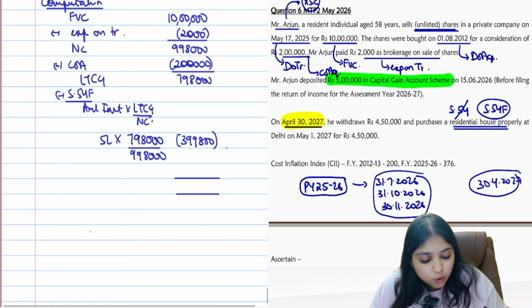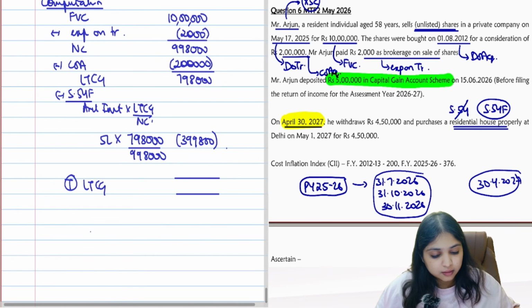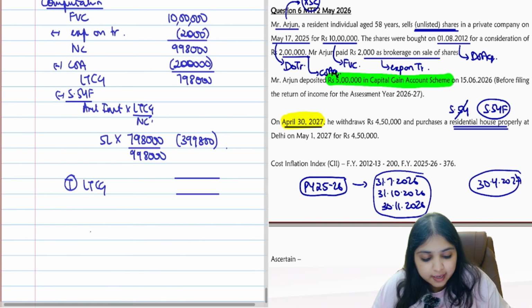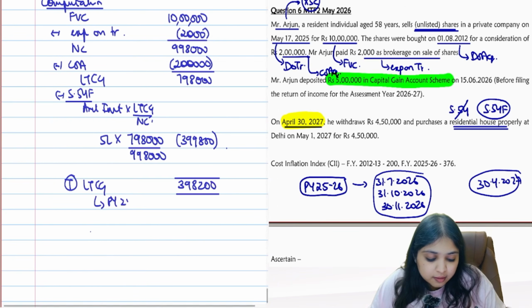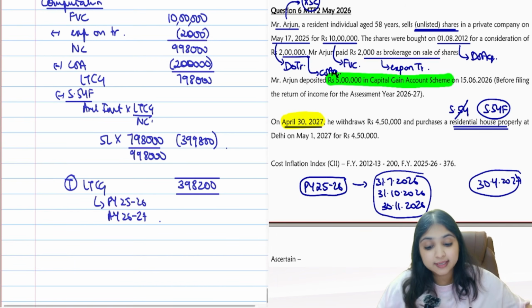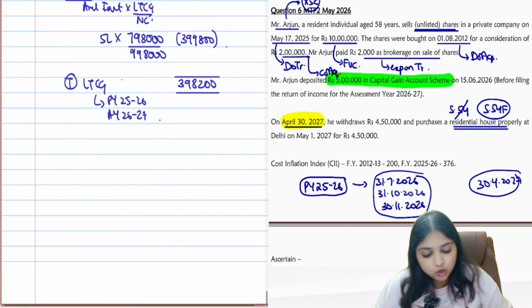So what will be your taxable LTCG now? Taxable LTCG is going to be 3,98,200. This is taxable in which year? Current year 25-26, assessment year 26-27. Okay guys, but listen, the story is not over.